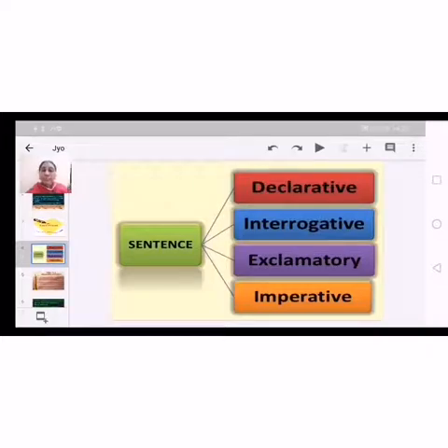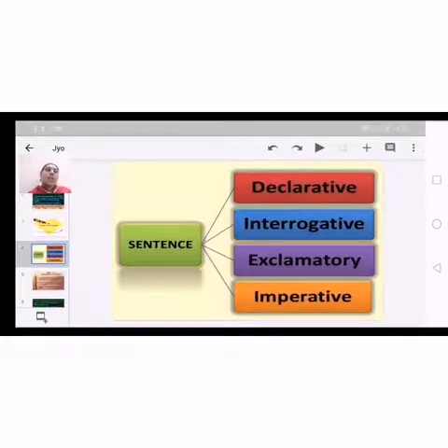So imperative sentences are nothing but commands, orders, requests, or any other suggestions, advice, etc. So this is the classification, and these are the four types of sentences we have in English.